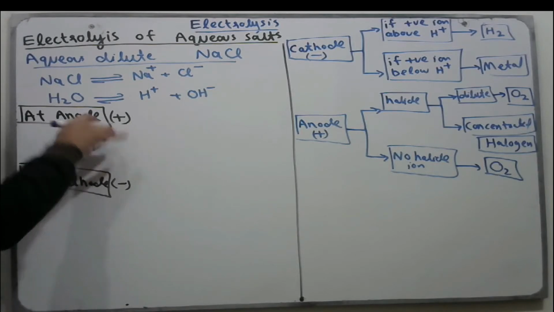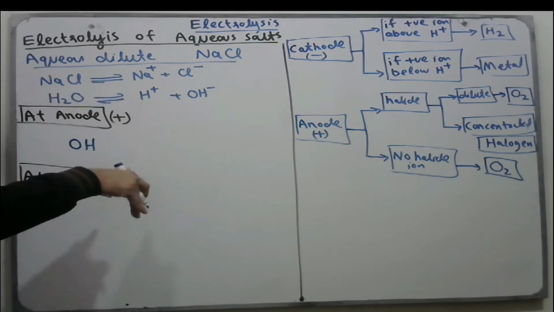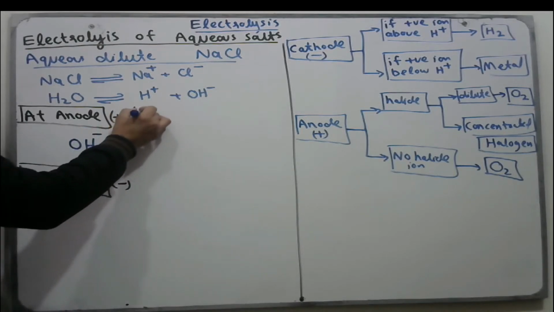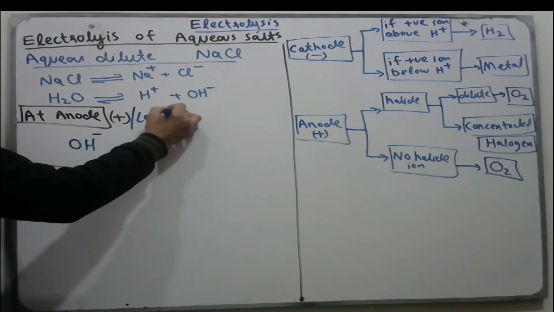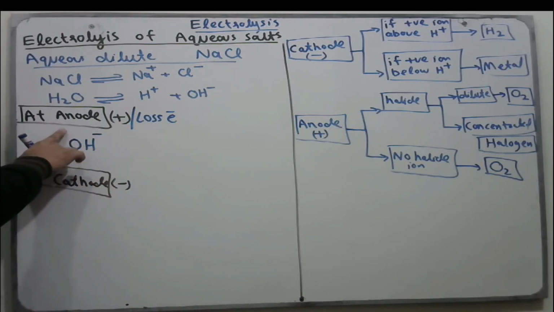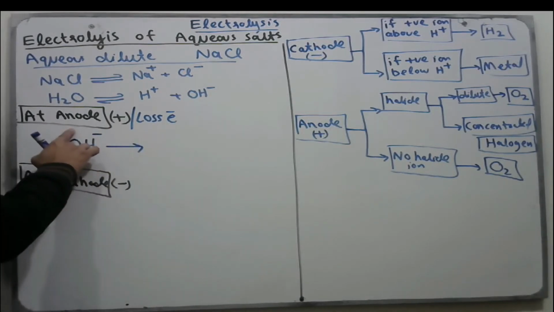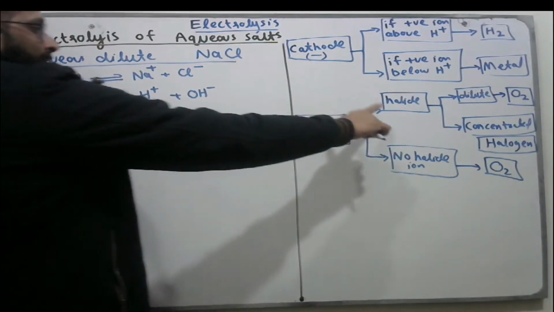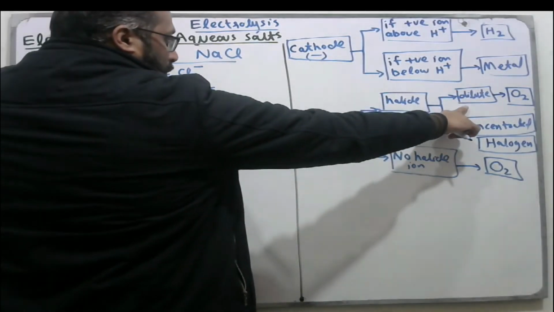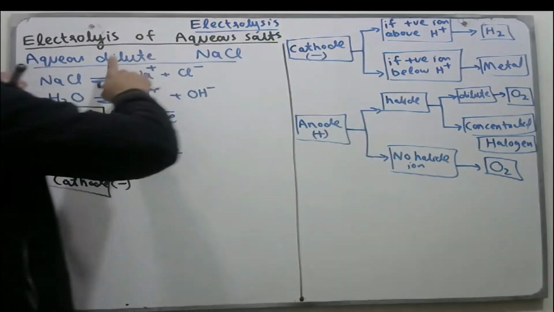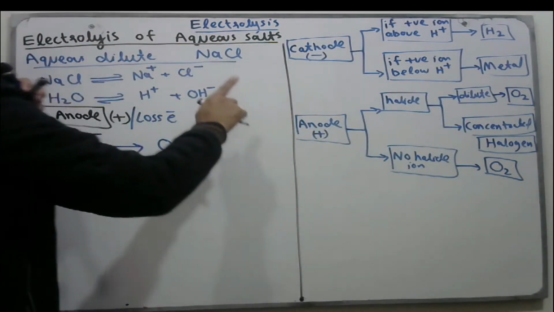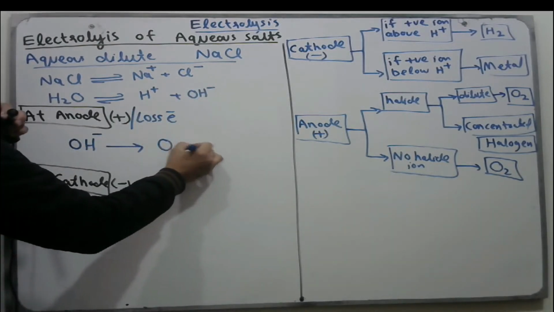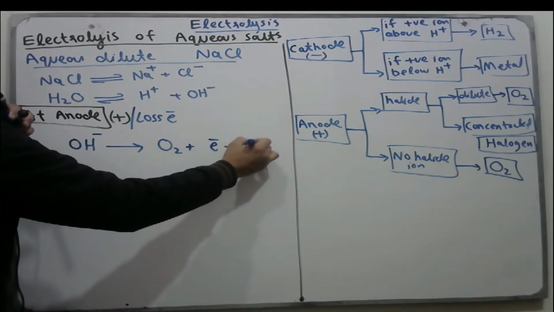They are present below in reactivity series, and the one which is below has to gain or lose electrons. So at anode always loss of electron takes place, meaning oxidation. The OH negative ions move to anode, they lose electrons and form oxygen gas. When halide ions are present in dilute solution, O2 gas is formed. So we discuss dilute solution. In this case oxygen gas is formed from OH negative ions by the loss of electrons, and water.